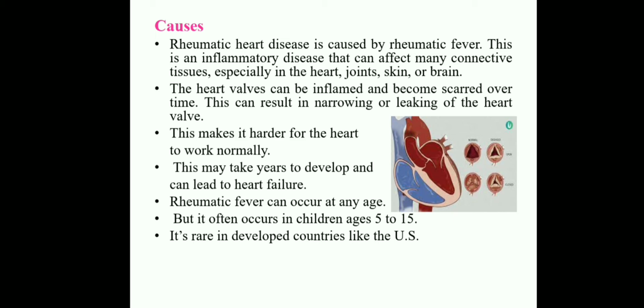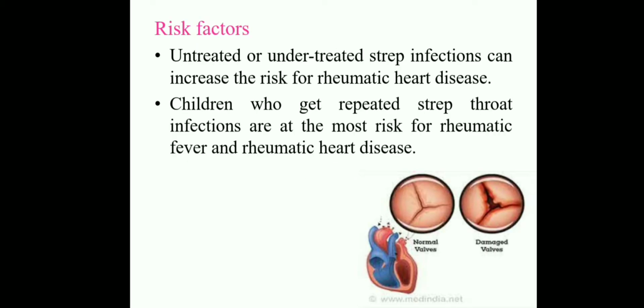So our Indian people are more prone to get rheumatic heart disease because of rheumatic fever. Here the connective tissue is inflamed, mostly in the heart, joints and skin, and then pain. This is about the causes of rheumatic heart disease.